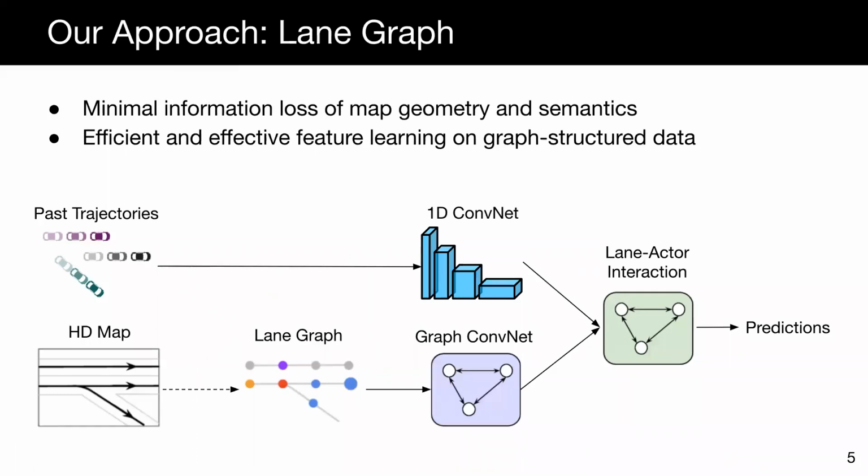Instead, in this paper, we propose a novel approach that extracts actor and map features separately with specialized neural networks, which introduces minimal information loss. A 1D ConvNet is used to encode actor trajectories, and a graph ConvNet is applied to graph structured map data. Both actor features and lane features are then fused together to predict multimodal future trajectories.